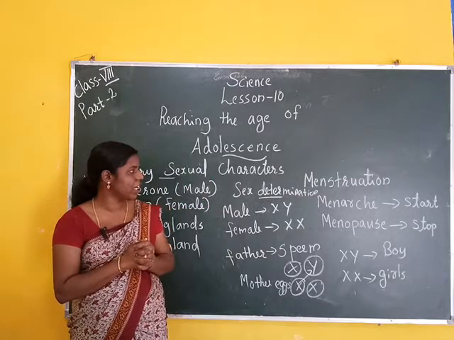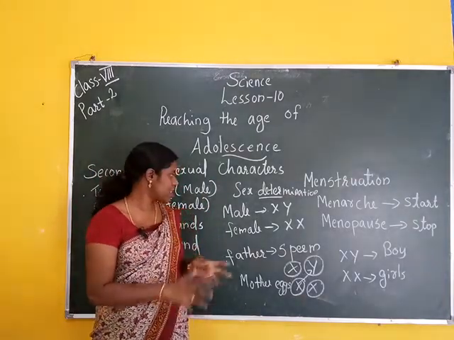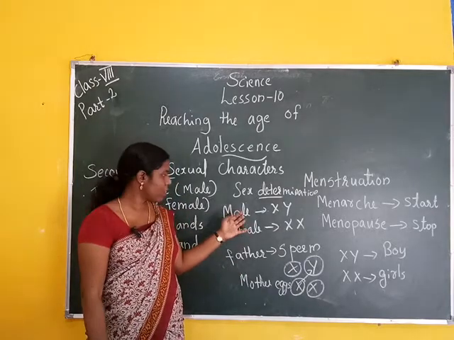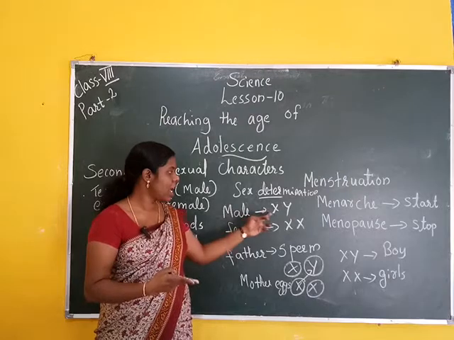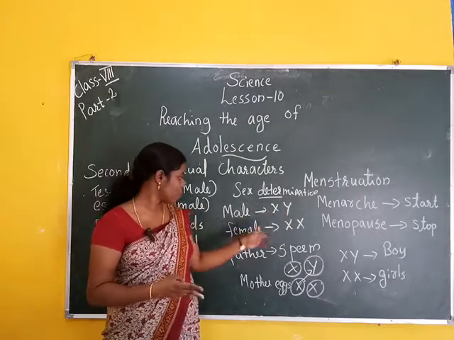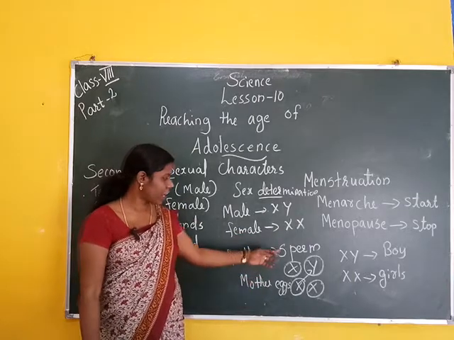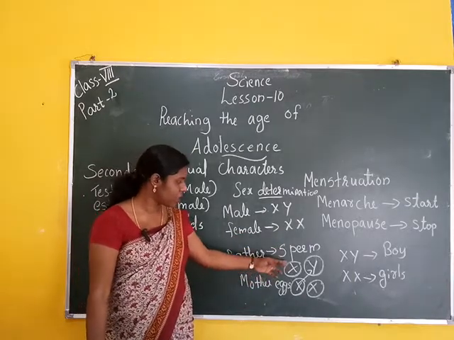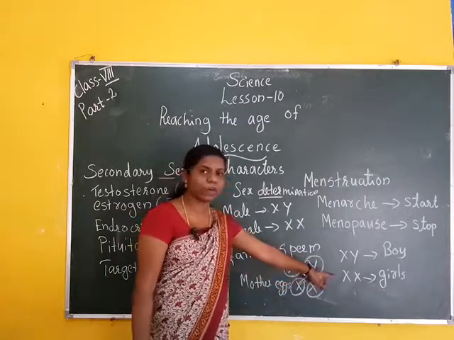Then next we study sex determination of the unborn baby. That means father and mother, male and female. Males have two chromosomes, X and Y. Females have XX chromosomes. The father produces sperm, and sperm XY forms a boy and XX forms a girl.